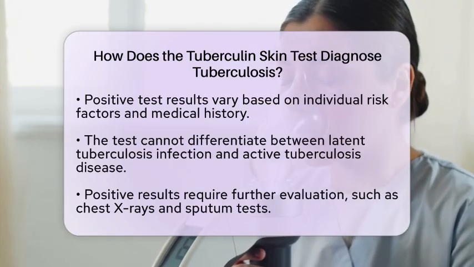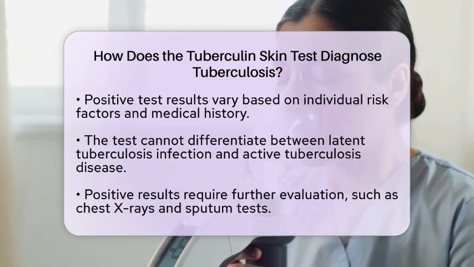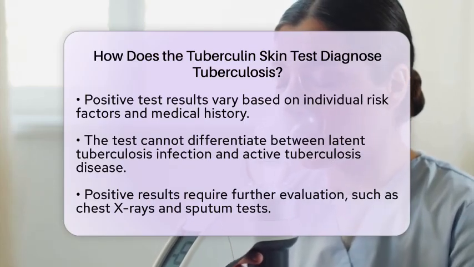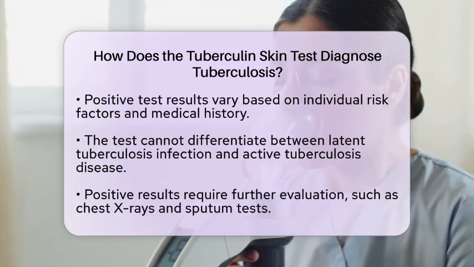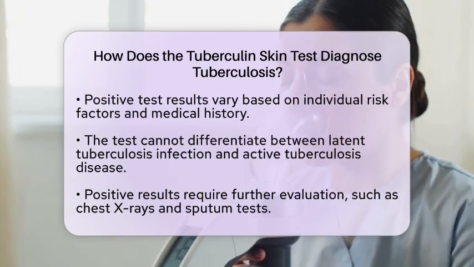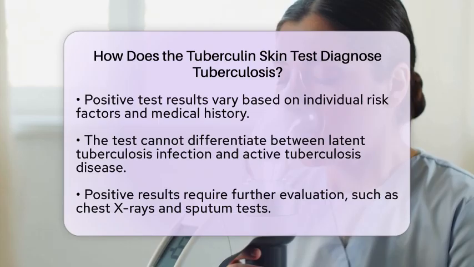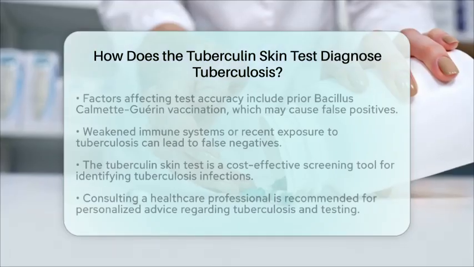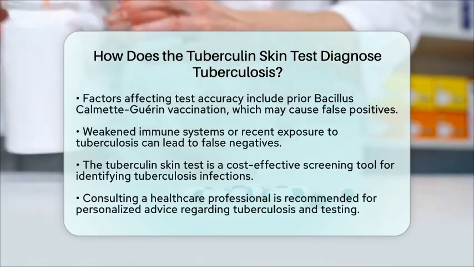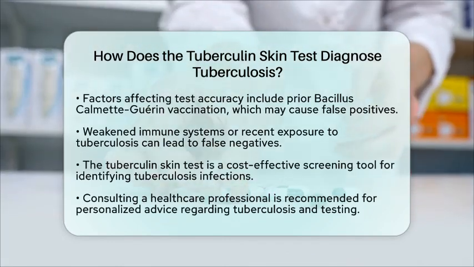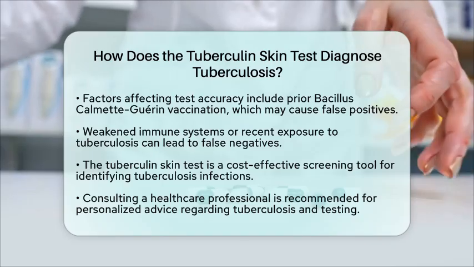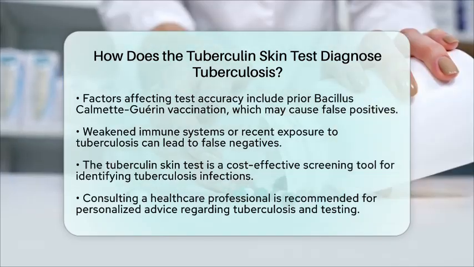Several factors can affect the accuracy of the test. For instance, individuals who have received the Bacillus Calmette-Guérin vaccine may receive false positive results. On the other hand, people with weakened immune systems or those who have been recently exposed to tuberculosis may get false negative results.